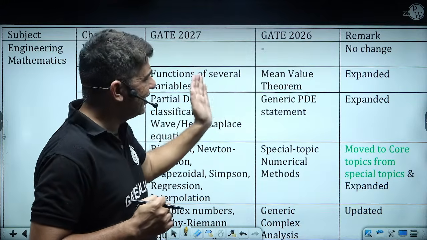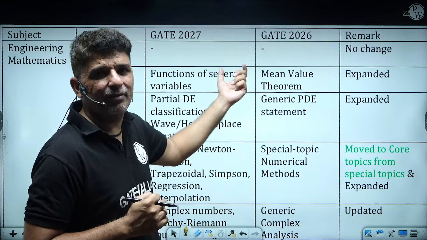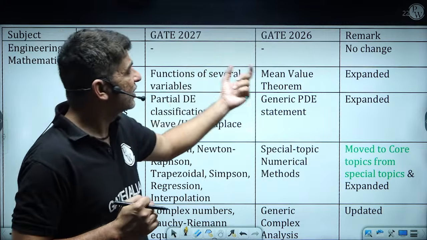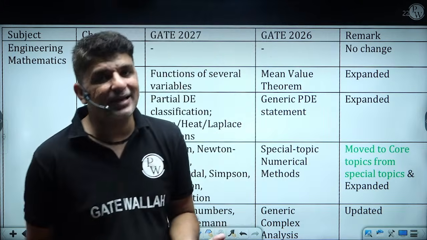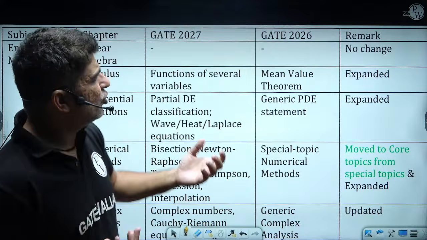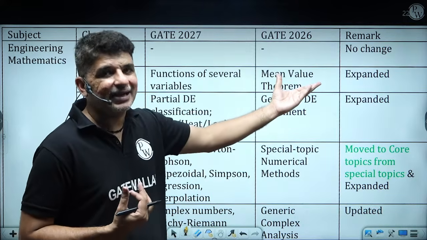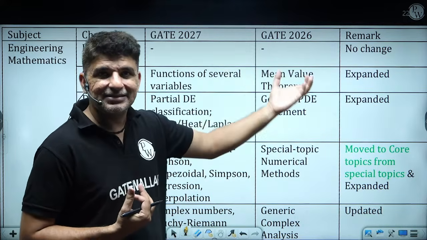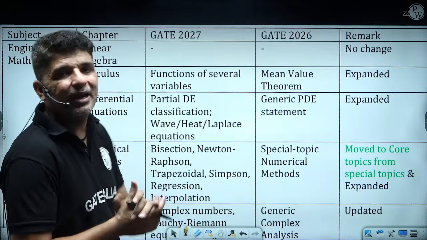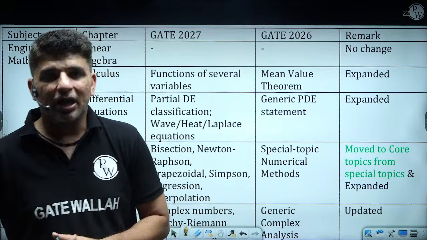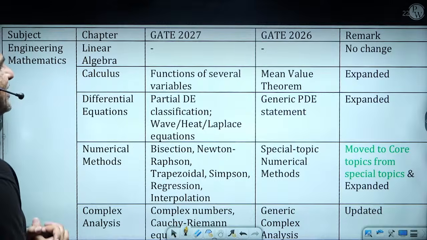The only thing that has been done in a lot of topics is that they have been elaborated or expanded. When we talk about expanded, that means more or less the content remains the same. It is just mentioned in a more elaborated form.